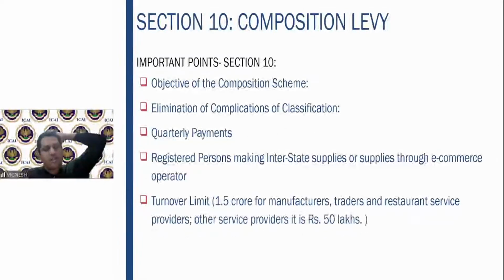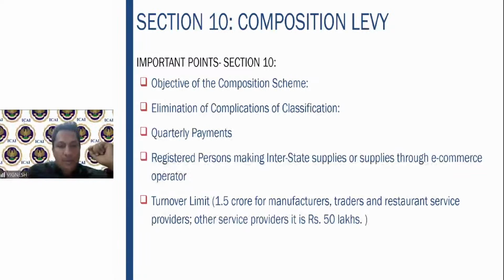So what are the important points here? Objective of composition scheme is to help the small scale taxpayers so that they don't have the burden of compliance, and make sure that they do the compliance in a very easy manner. Complications of classification is eliminated here. This good you have to pay 18%, this you have to pay 5%, that you have to pay 12%, nothing is there. Quarterly payments, calculate the tax at 1%, 2%, 5% or 6% and pay once in quarter the respective tax.